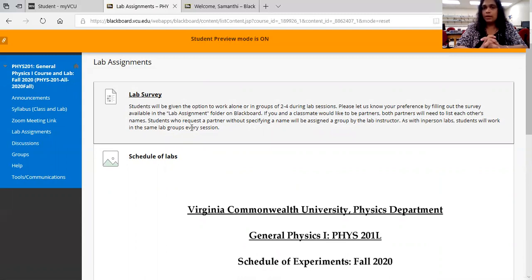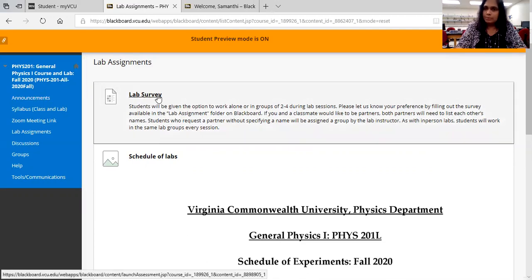It is a really productive way of running labs, because in a lab, group work is really important as well. So if you don't prefer to be in a lab group, let us know. If you would like to be in a lab group, let us know and we will accommodate you depending on your requirements. So please go over there and do the lab survey as soon as possible.